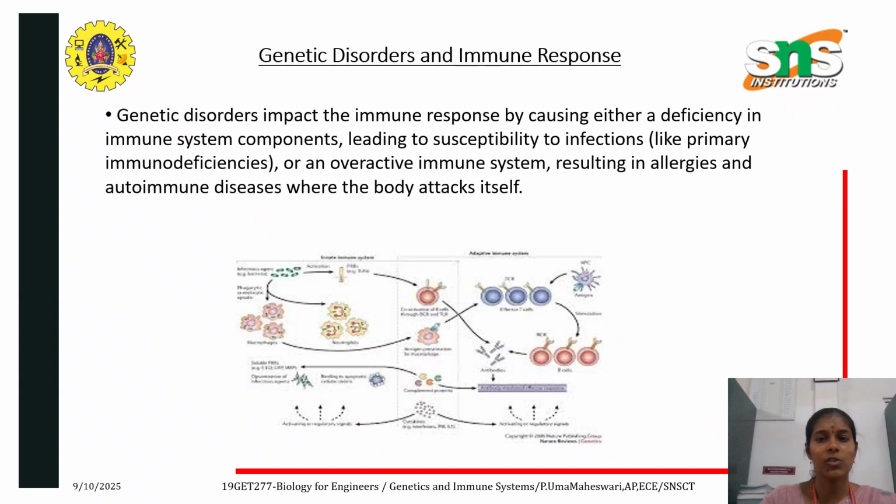Genetic disorders impact the immune responses by causing either a deficiency in immune response components or overactive immune systems, resulting in allergies, psoriasis, and eye defects while the kid is growing. So these are all the diseases where the body attacks itself.